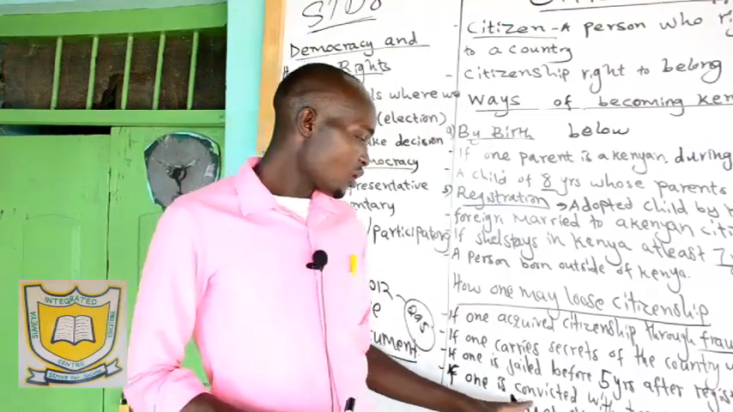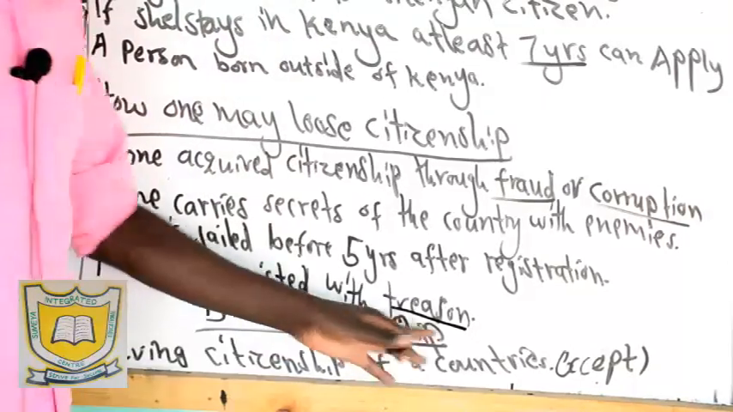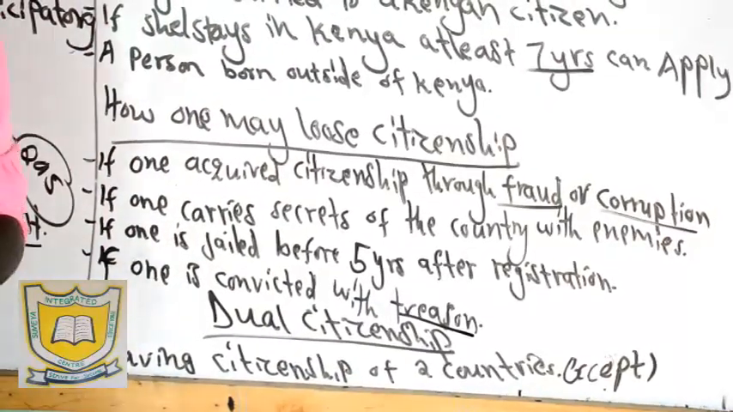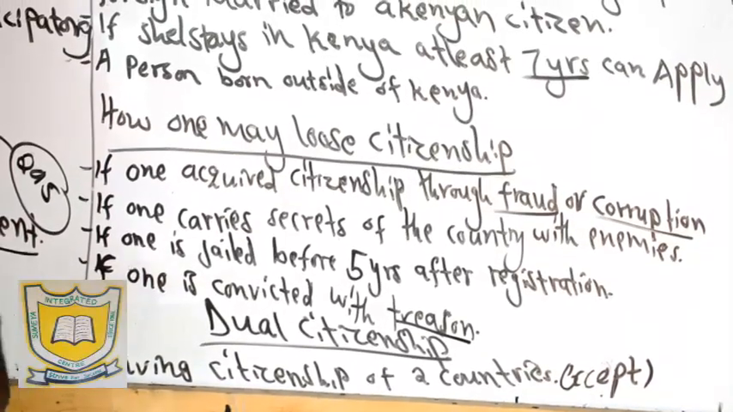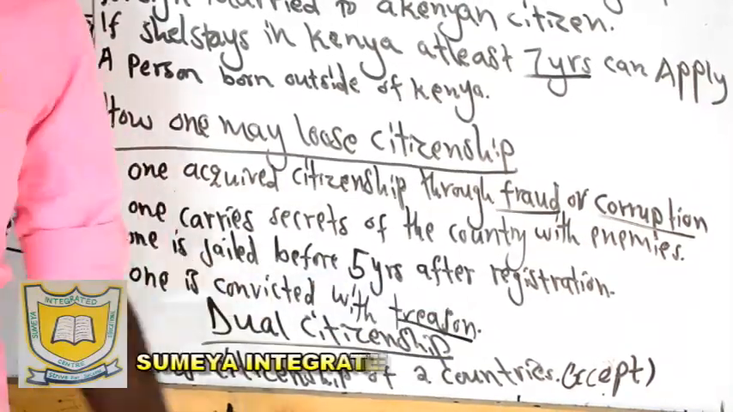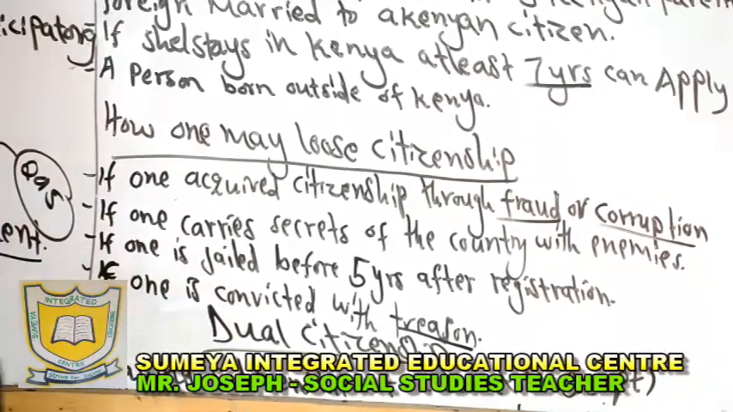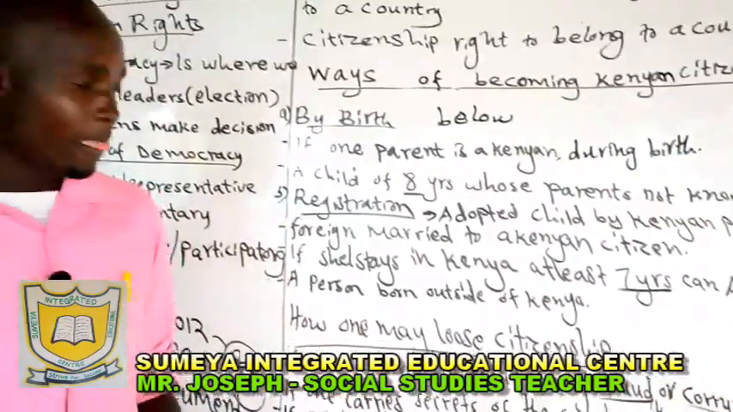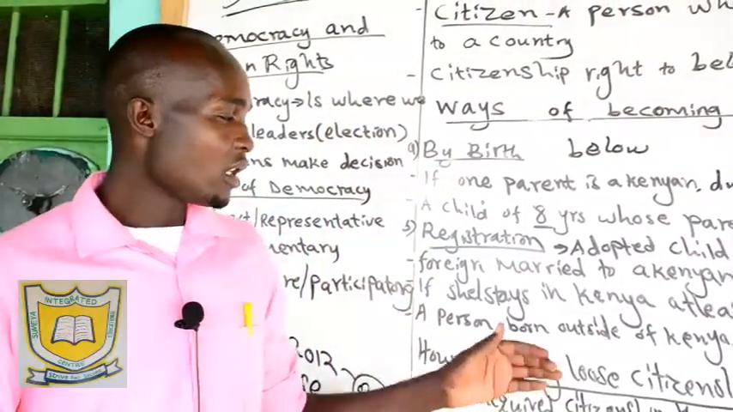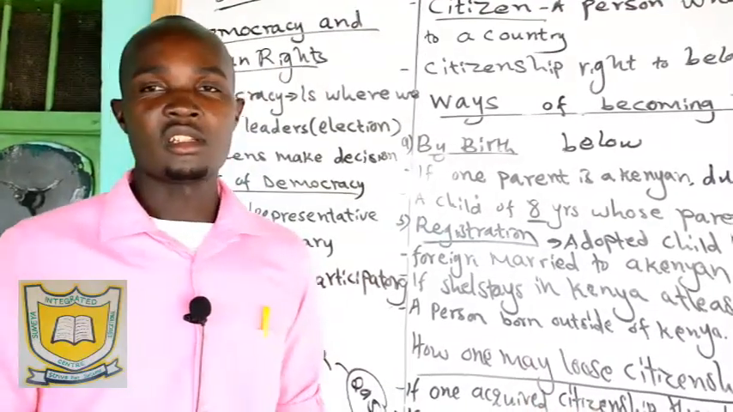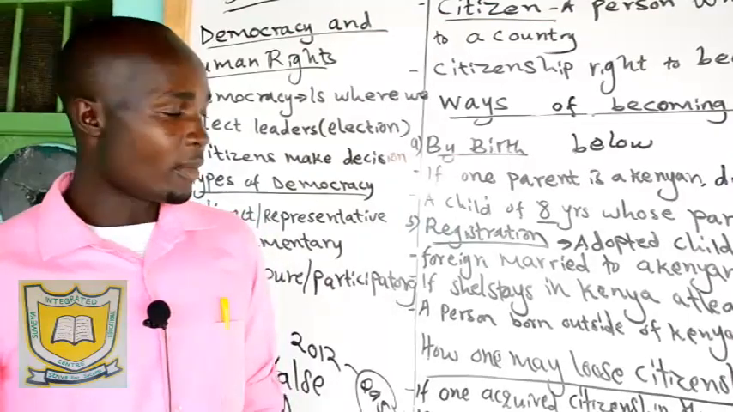If one is convicted of treason, so treason is betraying your country. Maybe you have betrayed the country, you are trading with the enemies, you are carrying out secrets. So these are what you call treason. Treason is betraying your own country. You don't want good for your country. You are not a patriotic person. So for that one you may lose your citizenship. So those are ways through which a Kenyan can lose his citizenship, especially those who are registered the way you have said. So remember that.